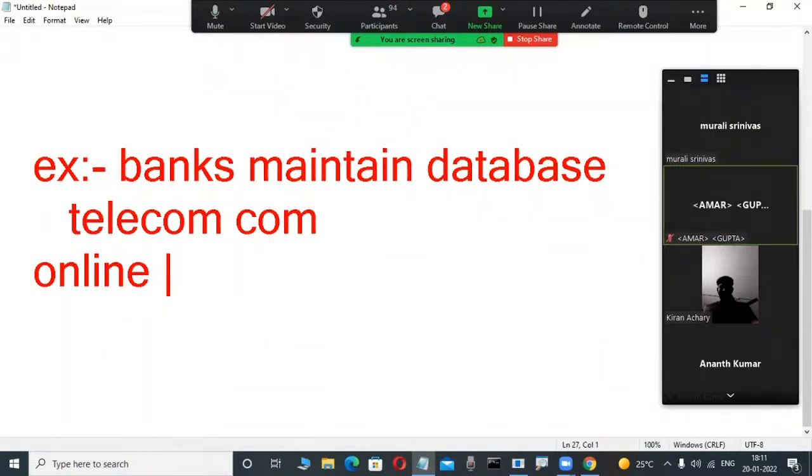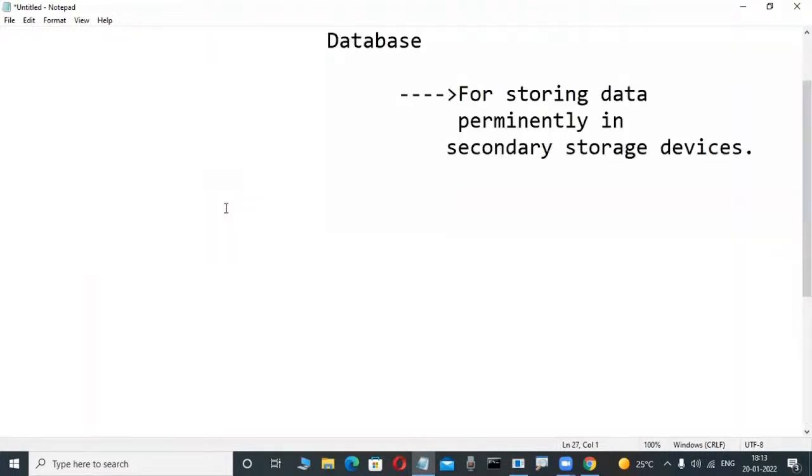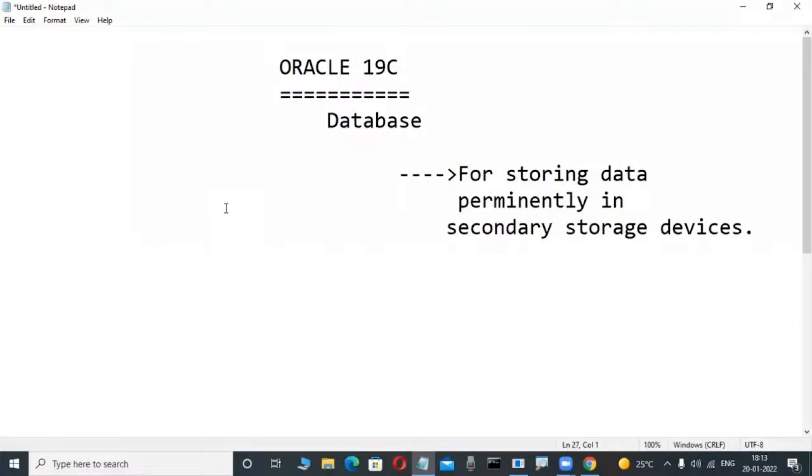Nowadays in a banking system, OTP validation is there. When we type a phone number, the OTP is generated automatically and sent. How? Database application. That's why, for reservations and all these things, so many real-time applications worldwide maintain databases.